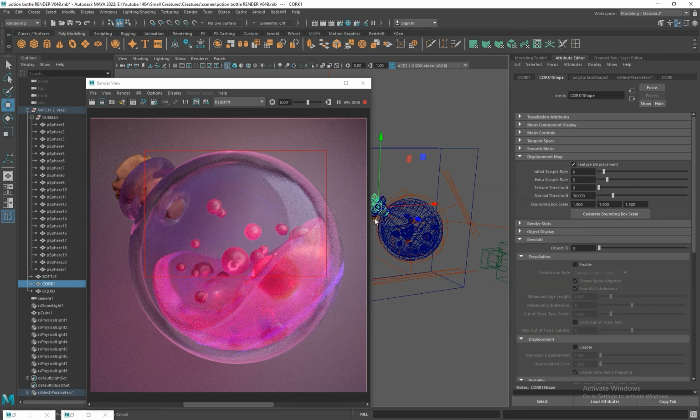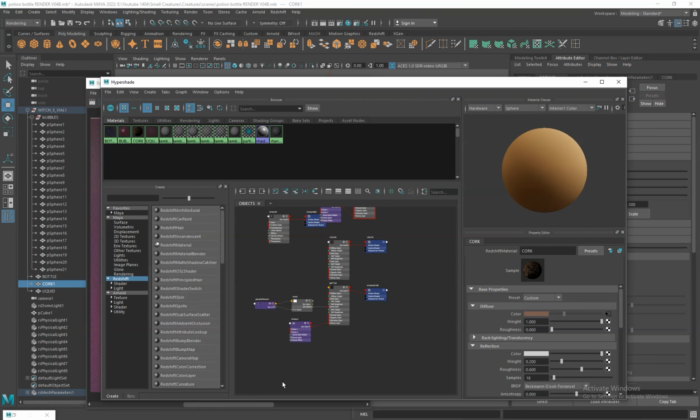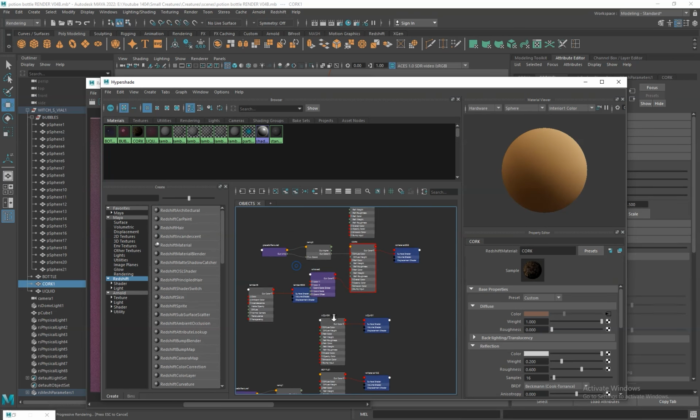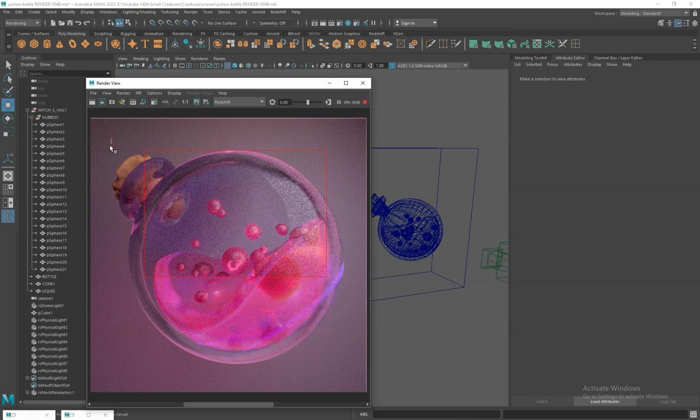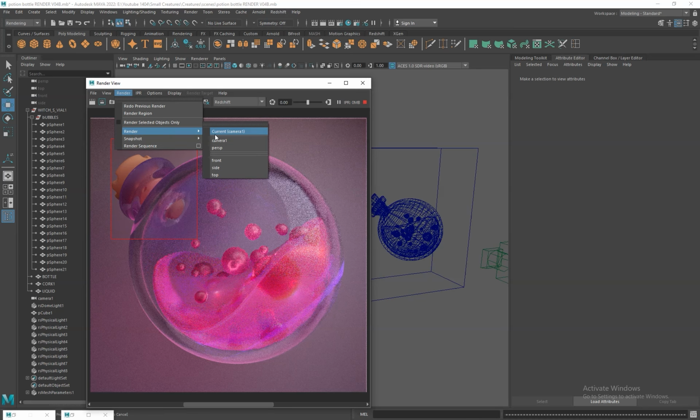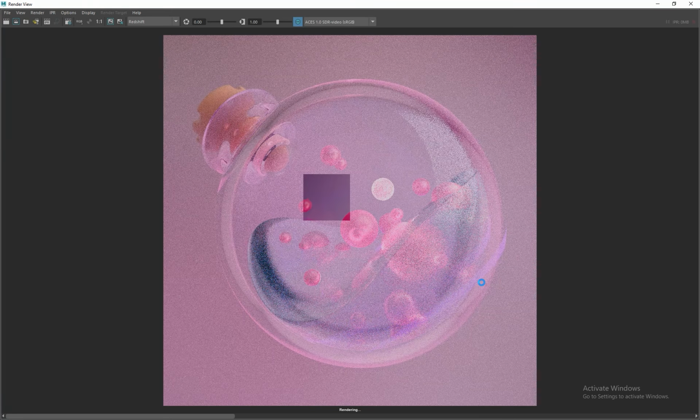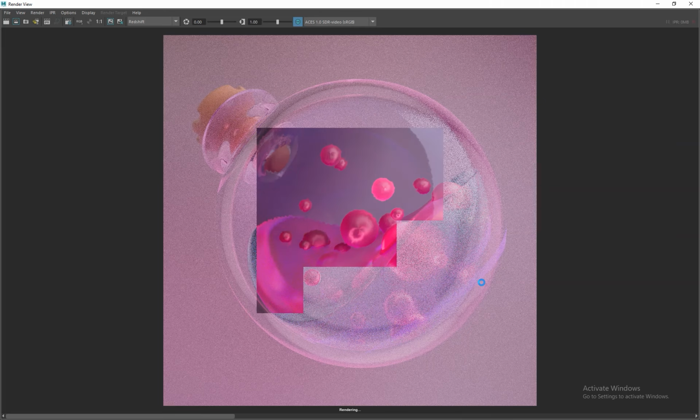At this point, I decided to remove the noise node from the cork material as I mentioned earlier. It felt unnecessary here. It didn't really add anything interesting, it just introduced a slightly dirty color to the cork, which wasn't what I wanted. So removing it actually gives us a cleaner and better result.